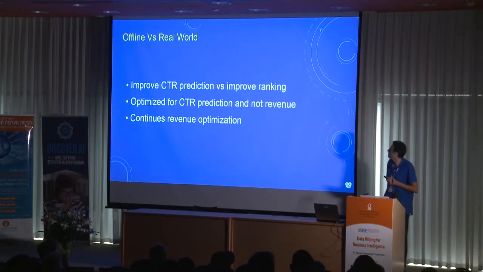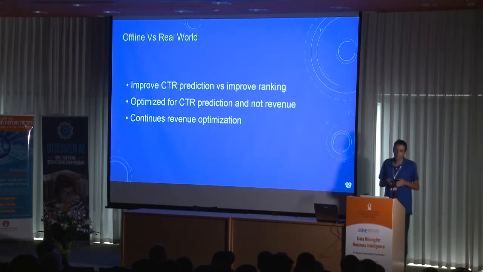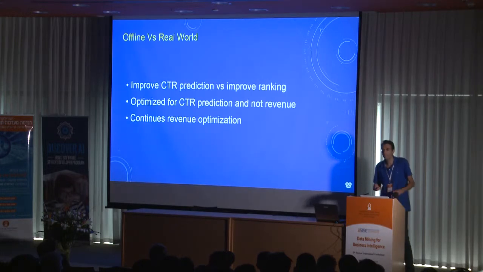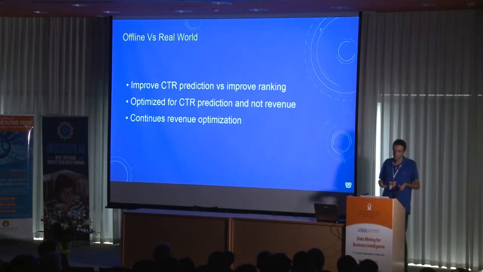One example is that improving the CTR prediction doesn't necessarily improve the ranking. For example, I can take a very appealing user feature and improve all our CTR predictions, our offline measures will look much better, but we didn't change the ranking, so we will not earn more money.